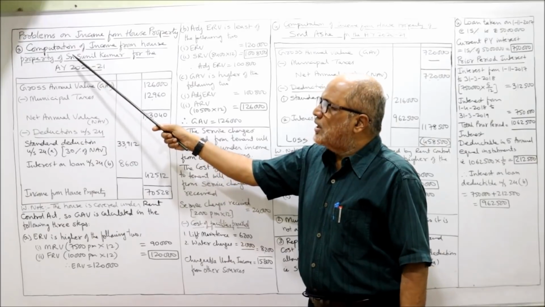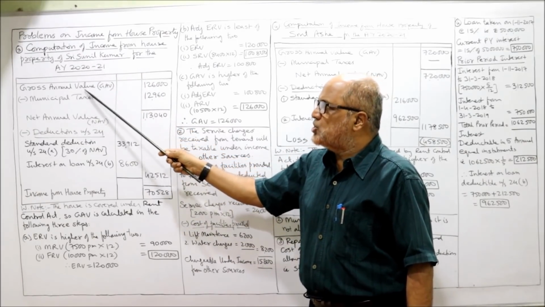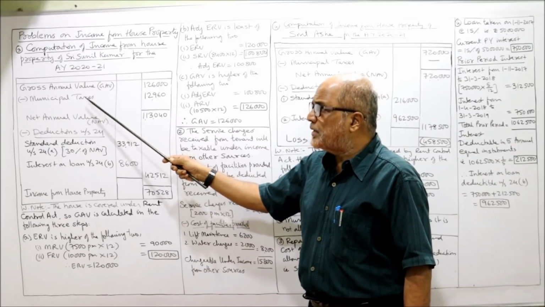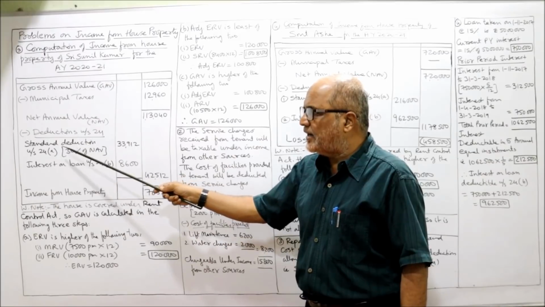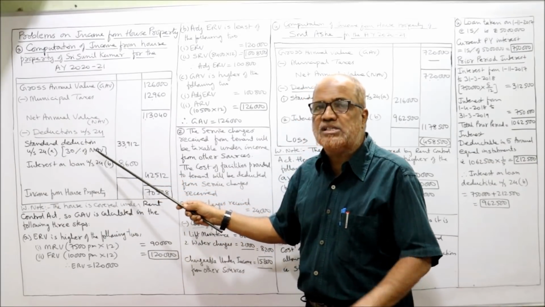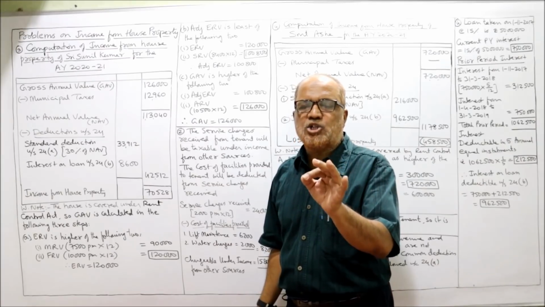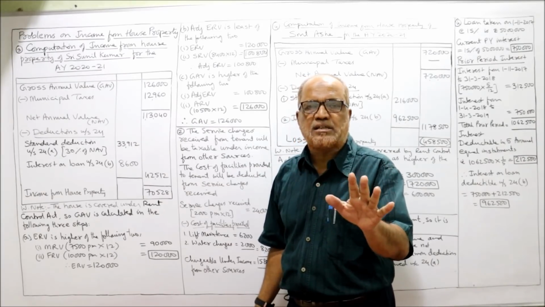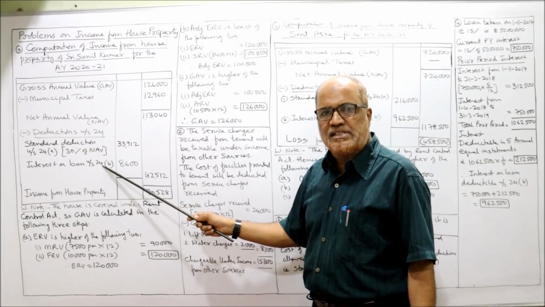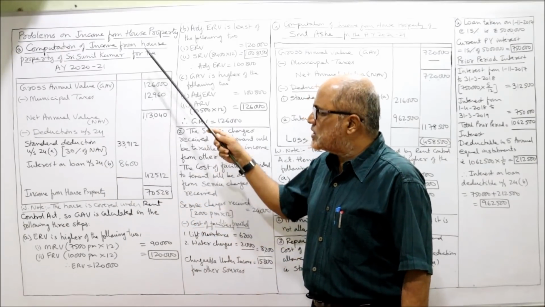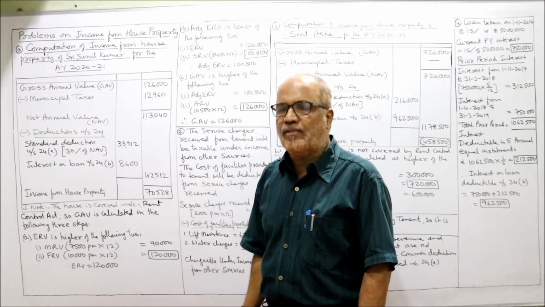So this is the solution. Computation of income from house property of Sri Sunil Kumar for the assessment year. GAV less municipal taxes, net annual value, less deductions under section 24, standard deduction under section 24A, 30% of NAV. This is fixed. In every problem, standard deduction under section 24A is fixed, 30% of NAV. Then interest on loan taken, we will see how much interest, 8,600. This is the format of computation of income from house property. Now see the working note.